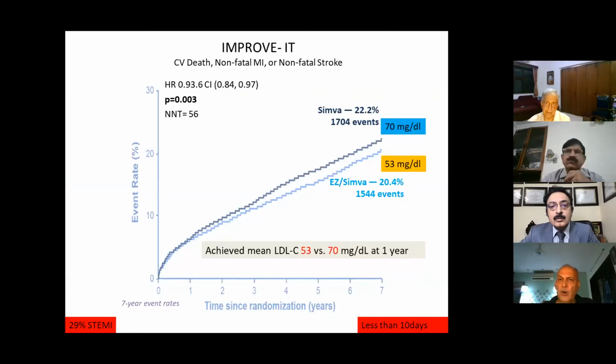It was found that when LDL cholesterol was reduced from 70 to 53 by addition of ezetimibe over and above simvastatin, there was a 6.6% relative risk reduction, which was significant according to the p-value, with an NNT of 56.